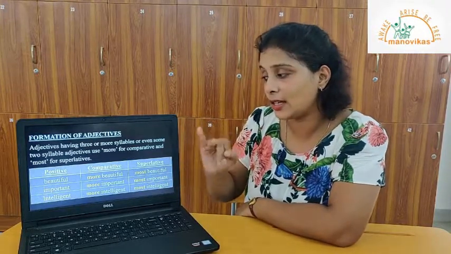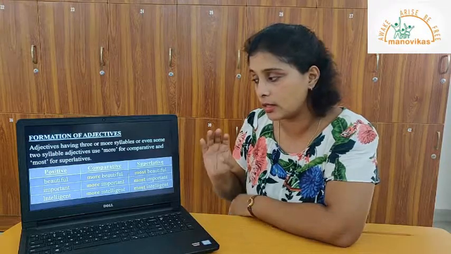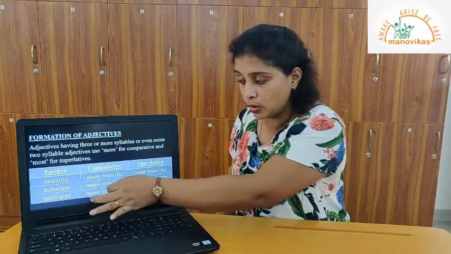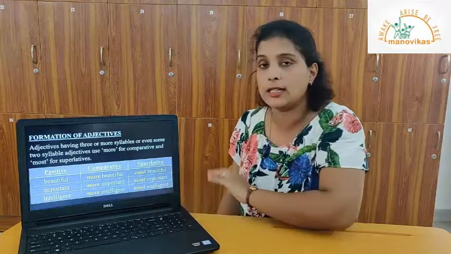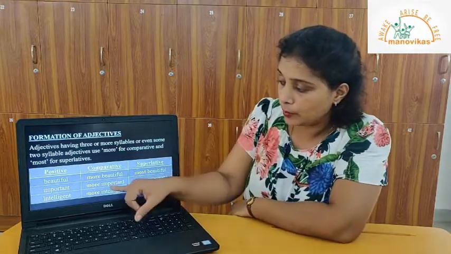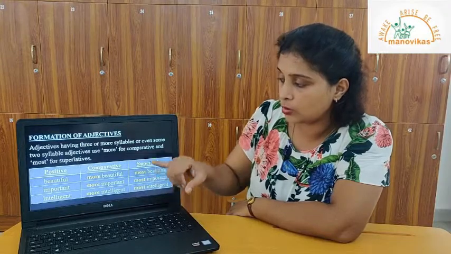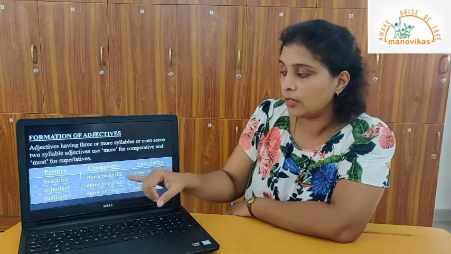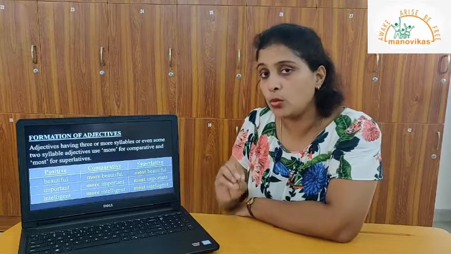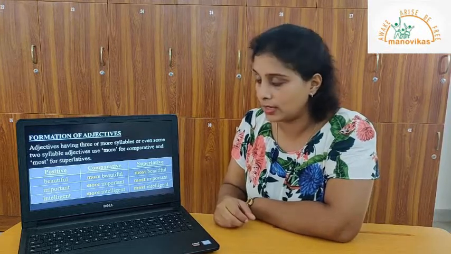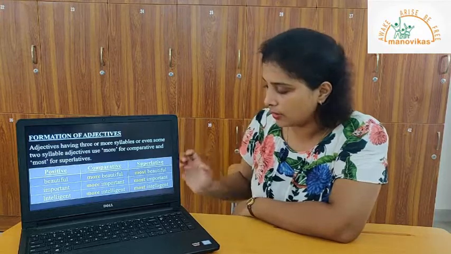Same way, intelligent, 4 syllables. Intelligent becomes more intelligent for comparative and for the superlative, most intelligent. So, by adding more and most to the root, we can form the comparative and superlative for 2 or 3 and more syllable adjectives. Okay?